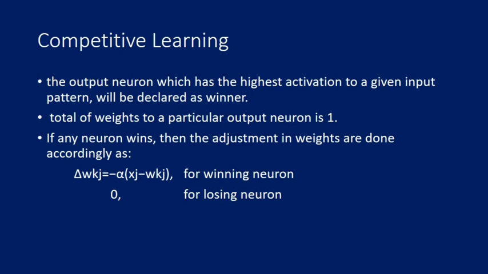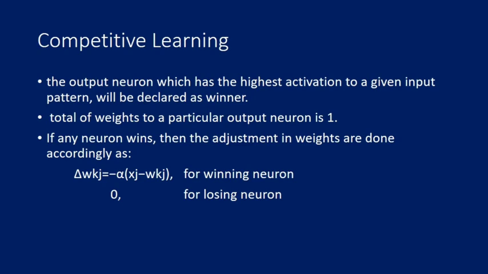Now next one is competitive learning. So in this type of learning, during the training, the output unit which shows the highest activation for a given particular input will be declared as a winner. Now every neuron in the network will have its own induced local field, or in simple terms, each and every neuron will have its own output of all the summations. So now if any particular neuron wants to be a winner, then it should have the highest value for induced local field among all the neurons present in the network.